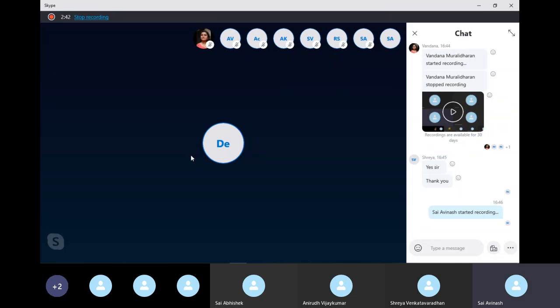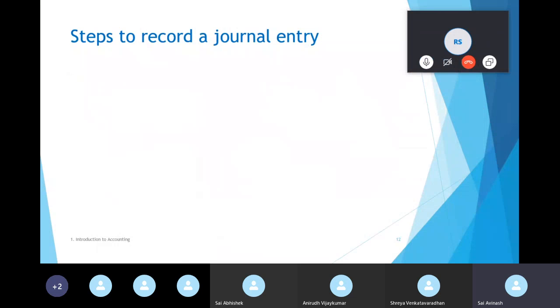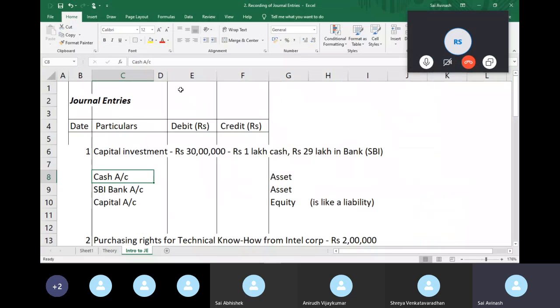I'm continuing. So the business has gotten cash. Cash has increased. When you get an asset and an asset increases, you debit, which means under the debit column. DR is short for debit and CR is short for credit, just FYI.